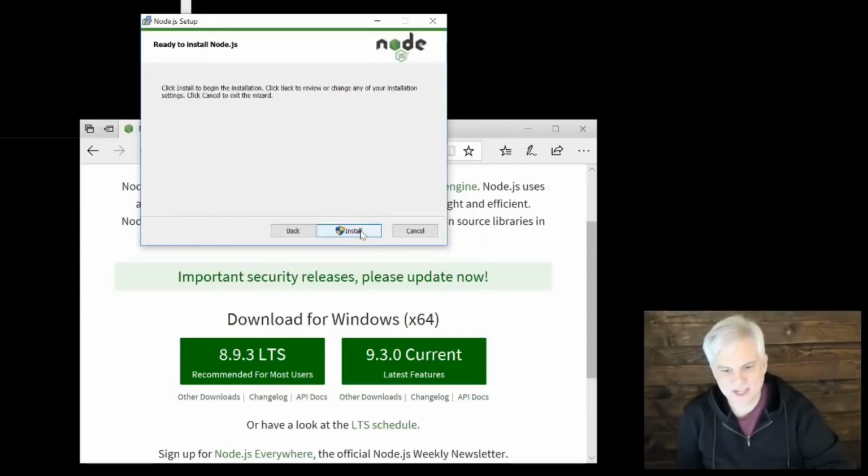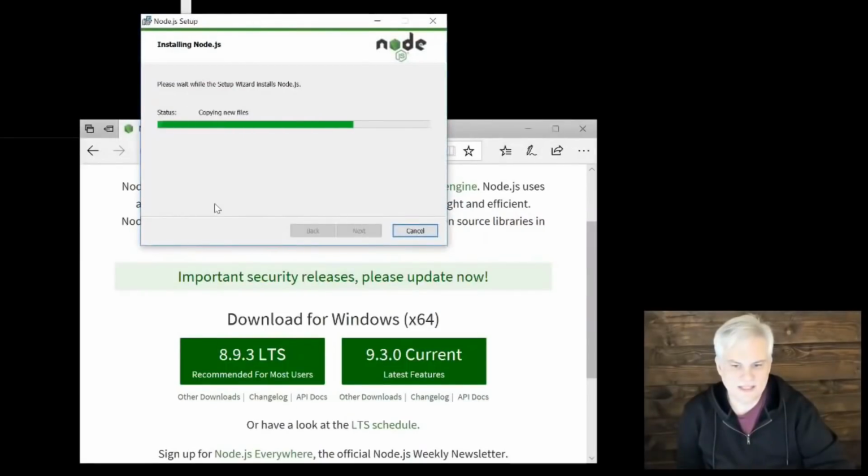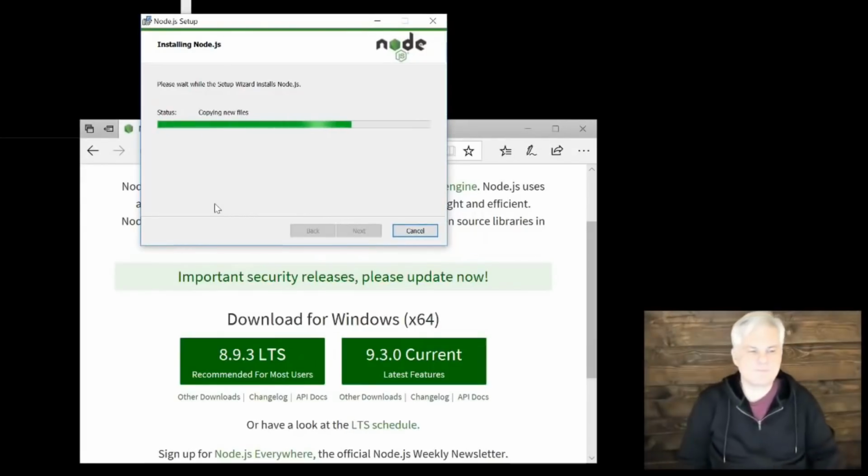It's not that large. Next, I'm going to have to agree to Windows UAC. You might see something different here on the Mac or Linux. I'm going to go ahead and agree to that little security prompt. And it only takes a minute or two to install Node, and then we'll move on.